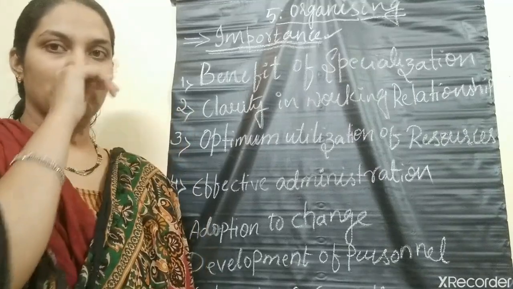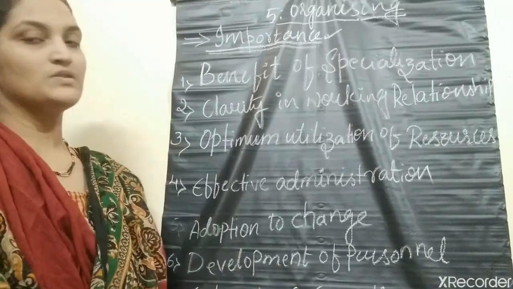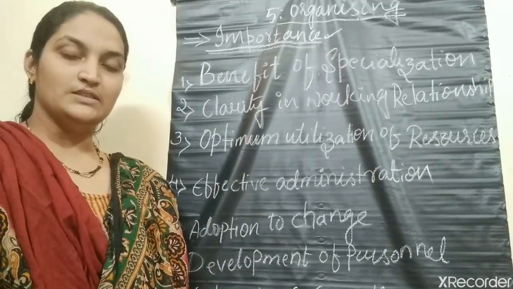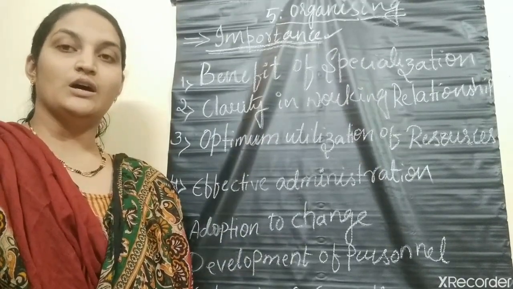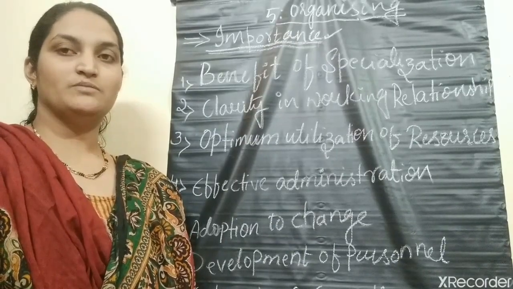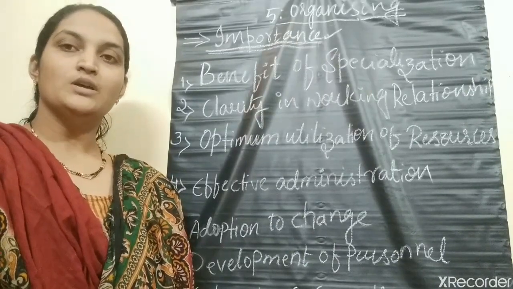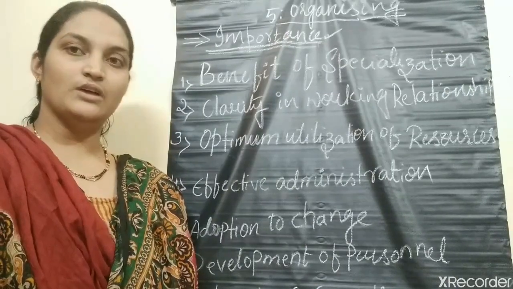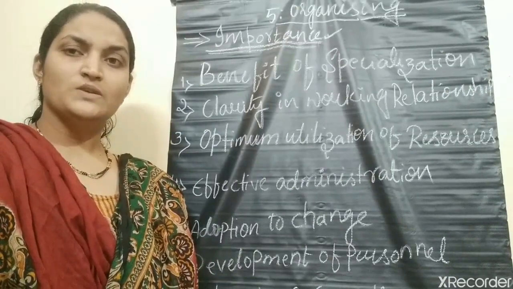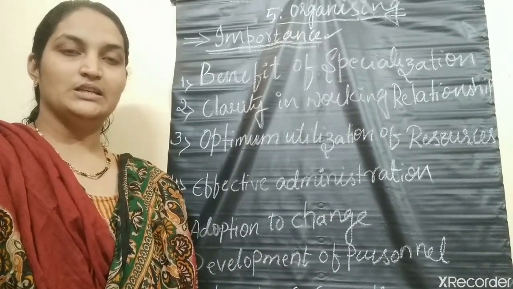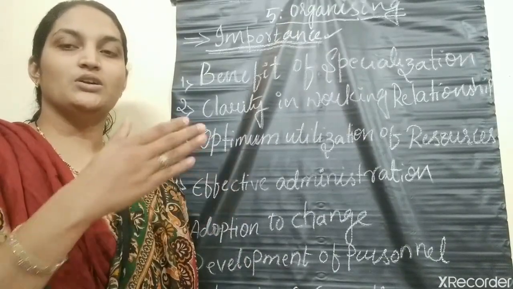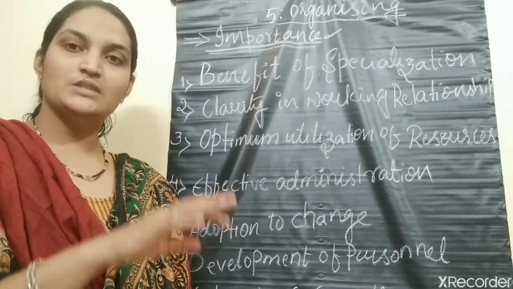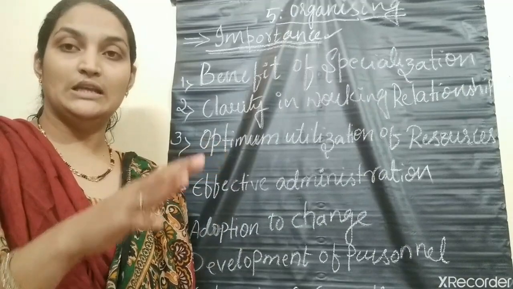In the previous video, the concept of organizing as well as the process of organizing we have discussed. As you know, the meaning of organizing here refers to the arrangement of activities or resources in an orderly form so that you can make effective utilization of resources in order to achieve the organizational objectives. So the simple meaning of organizing is that resources are arranged in an orderly form so that you can utilize those resources without any wastage, without any ambiguity.